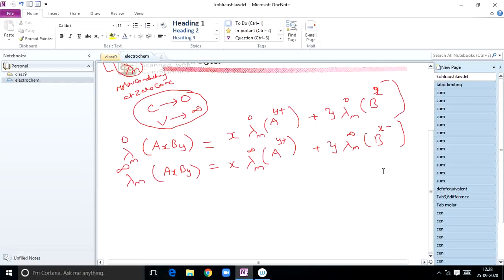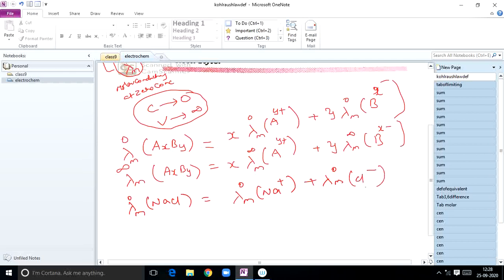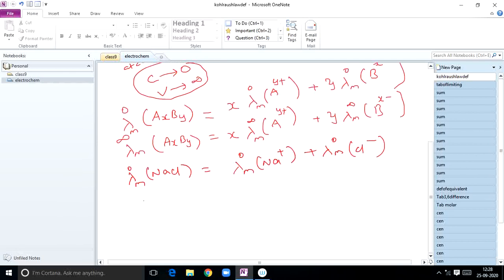Now let us apply this to some electrolytes. Lambda m naught of NaCl, according to Kohlrausch law, is lambda m naught of Na plus plus lambda m naught of Cl minus. Next, lambda m naught of BaCl2. According to Kohlrausch law of independent migration of ions, it is lambda m naught of Ba2 plus, only one is there, plus 2 into lambda m naught of Cl minus, since two chlorine ions are there. Like this you have to write.